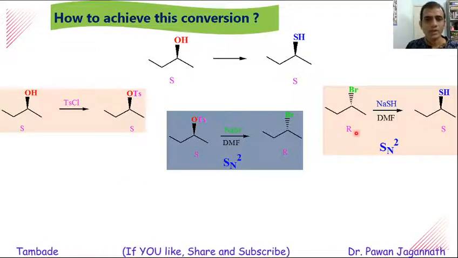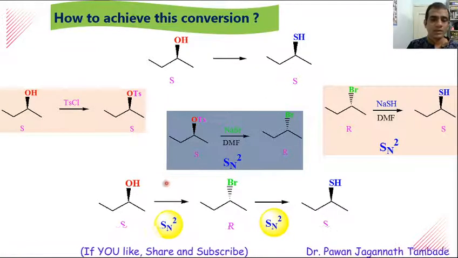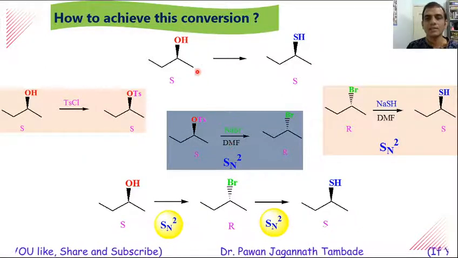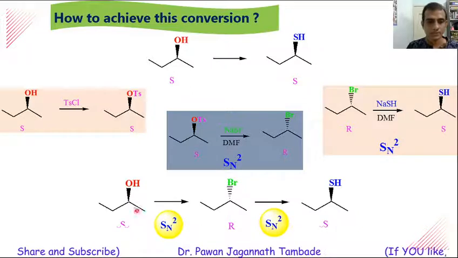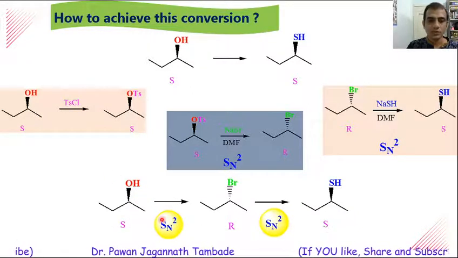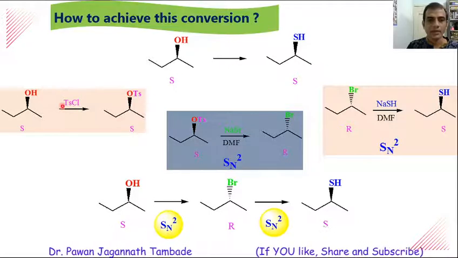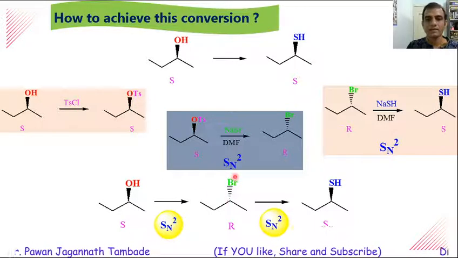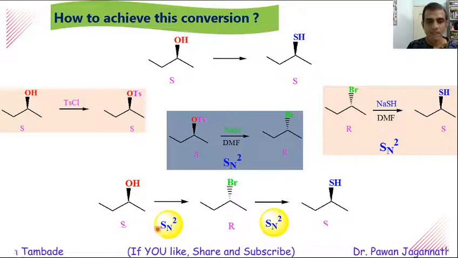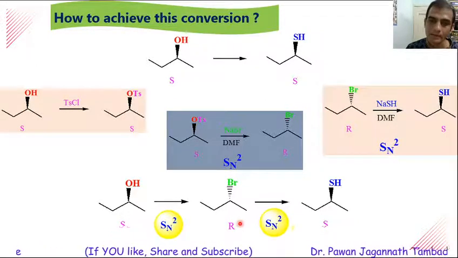So if you look at the overall reaction, two SN2 reactions are involved, and because of that there is a retention of configuration. First of all, this S-2-butanol undergoes an SN2 type of reaction by converting OH into OTs, and we will get this type of product where there is an inversion of configuration. S is converted into R.